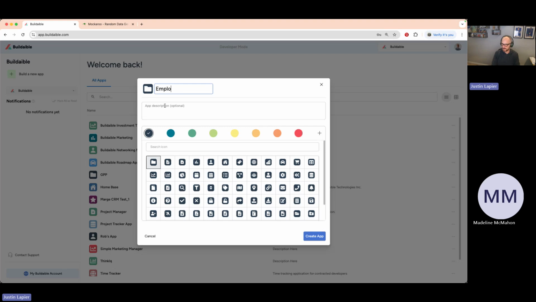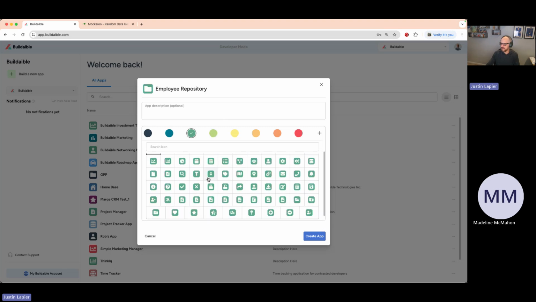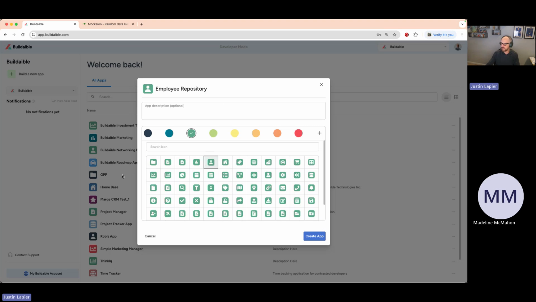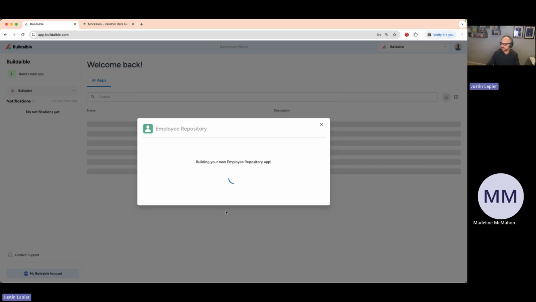In this application, I am going to call it Employee Repository. And we'll make this one green. We'll give it an icon of a person. So that looks like an employee repository icon right there. So we'll go ahead and we'll create this app.